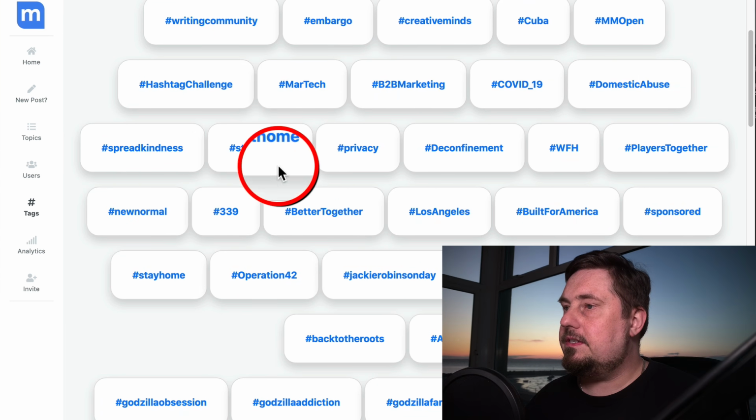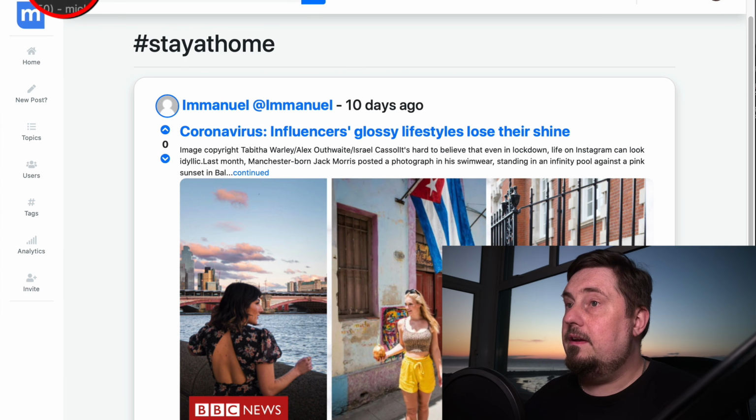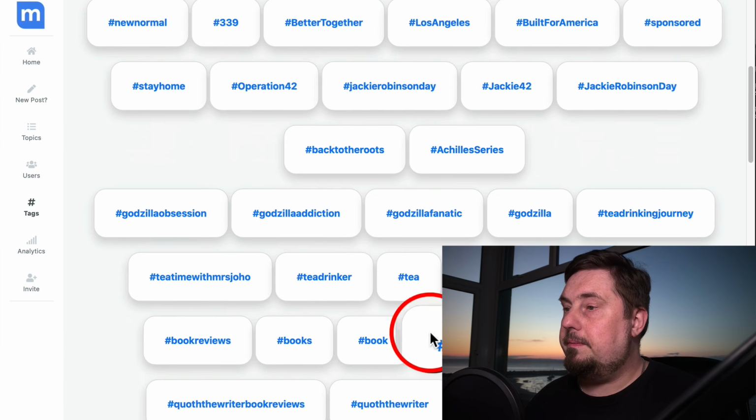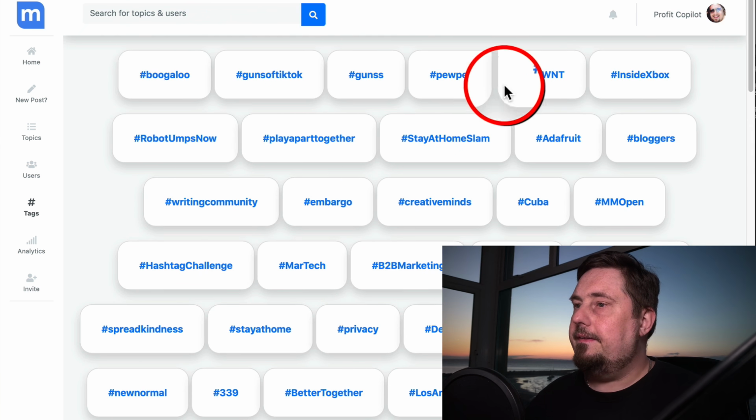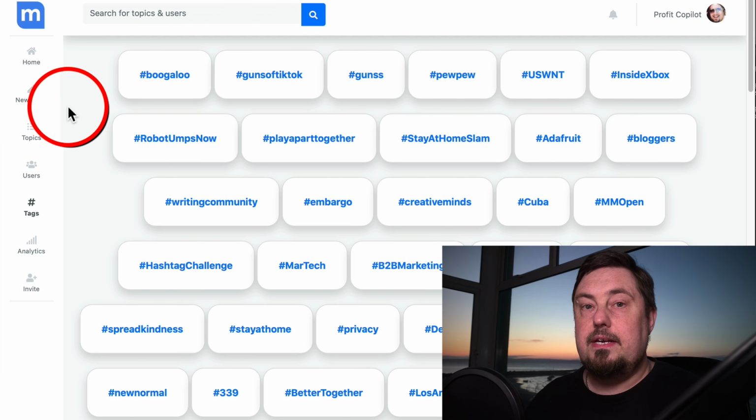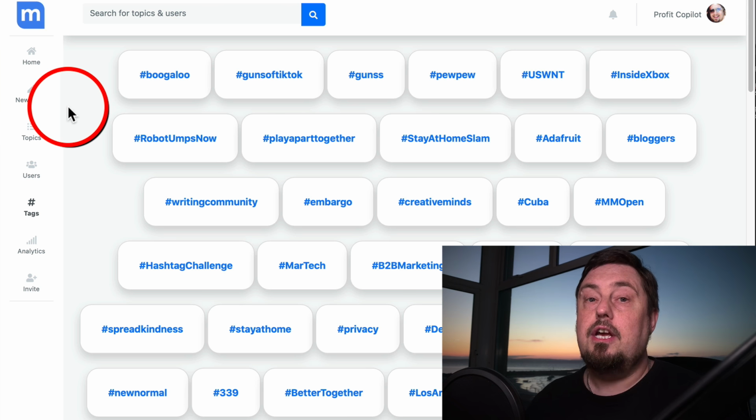If we go, let's say, stay at home. So 10 days ago, again, one piece of content there. So what does that tell us? It tells us that the audience on this platform is underserved. So if you step on here and publish good content that's going to be of high relevance to those audiences, you're going to stand out. You're going to be able to get targeted traffic for free.